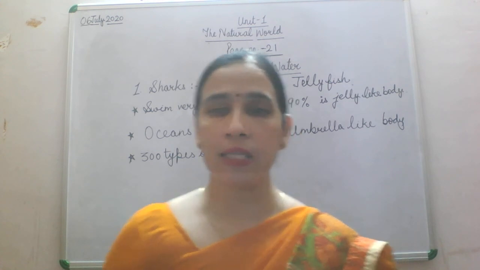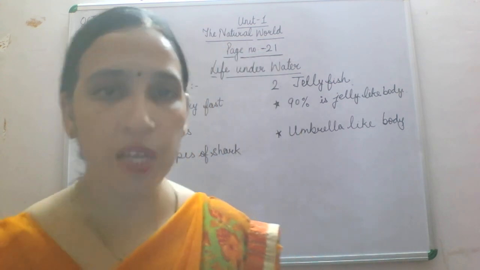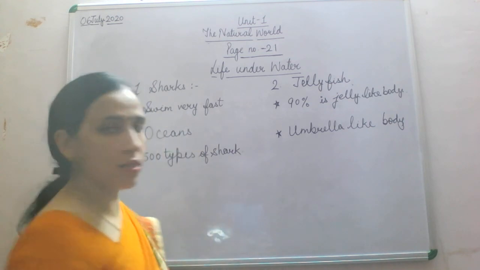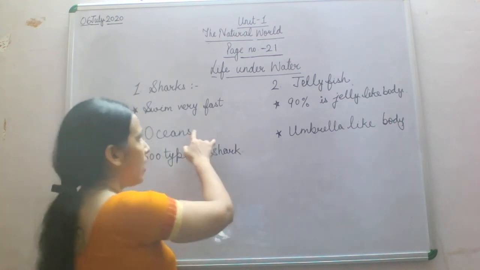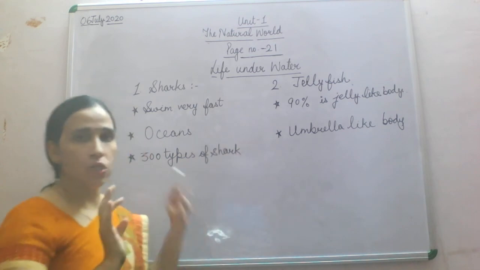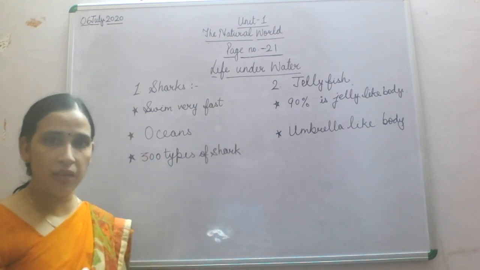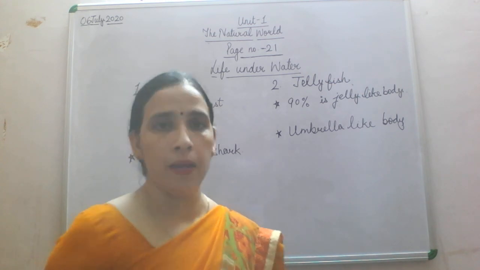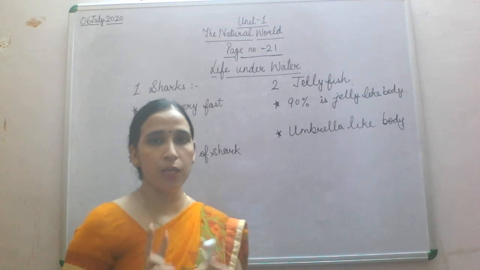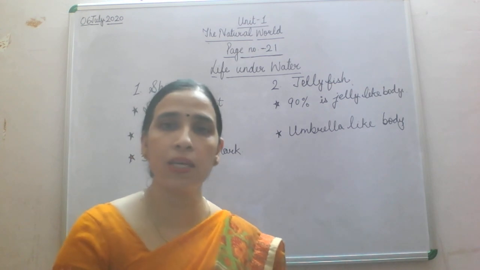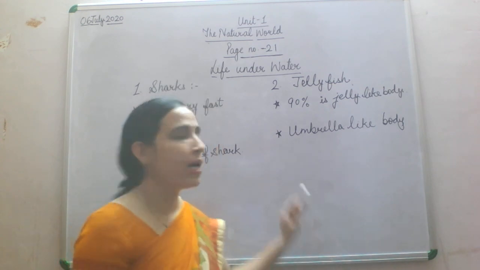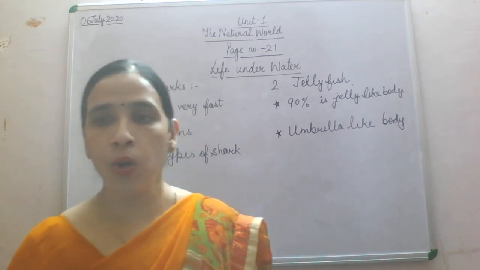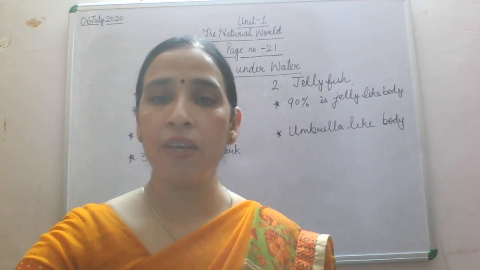So now the next is dolphins. Which 2 life forms have we discussed till now? That is sharks and jellyfish. For sharks, 3 things we have done: swims very fast, lives in oceans, and 300 types of sharks are there. Now for jellyfish we have done 2 things: 90% of their body is made up of jelly like substance, and they have an umbrella like body. Now we'll come to the next, that is dolphins.